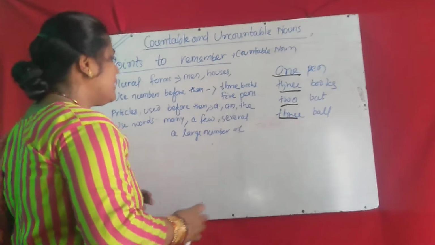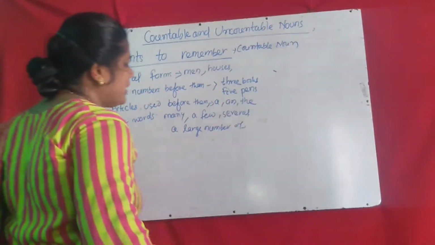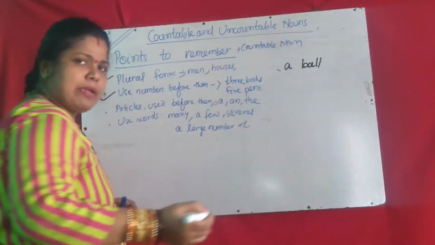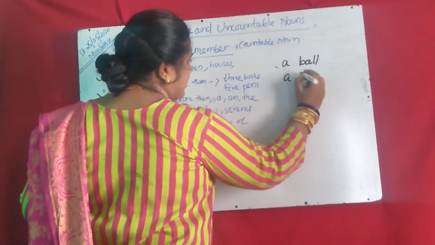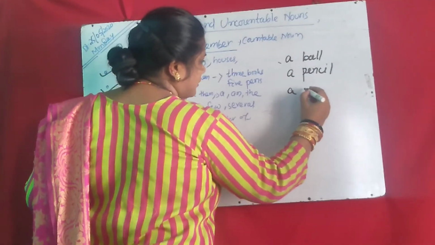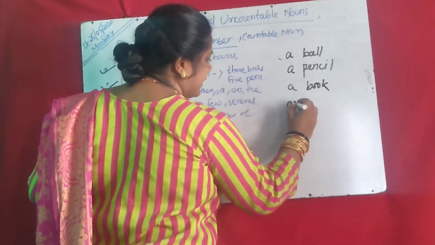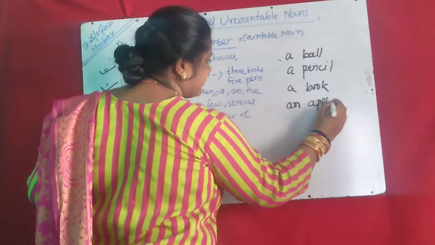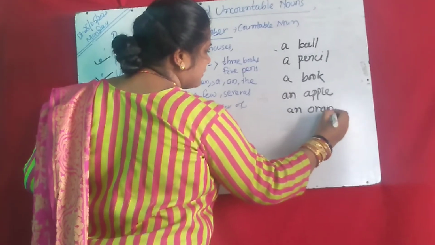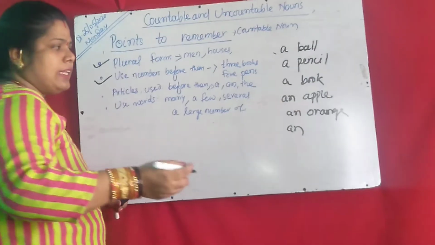Suppose a ball, one ball, a pencil, a book, an apple, an orange, an elephant.